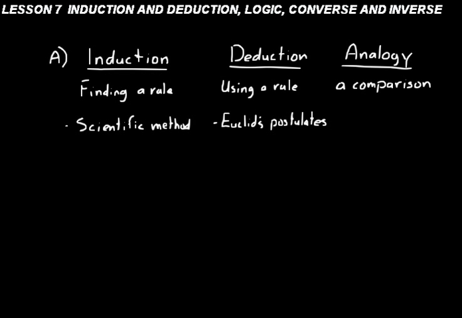And one more type of reasoning they don't talk about in Lesson 7 is an analogy, and a word problem is a good example of an analogy, because a lot of times what we do there is we take the words and we make a comparison or a similar statement just in algebraic terms, in terms of an equation. We turn the words into an algebraic equation, and that helps us solve the problem. Our word problem must be analogous to or similar to the problem stated by the words.